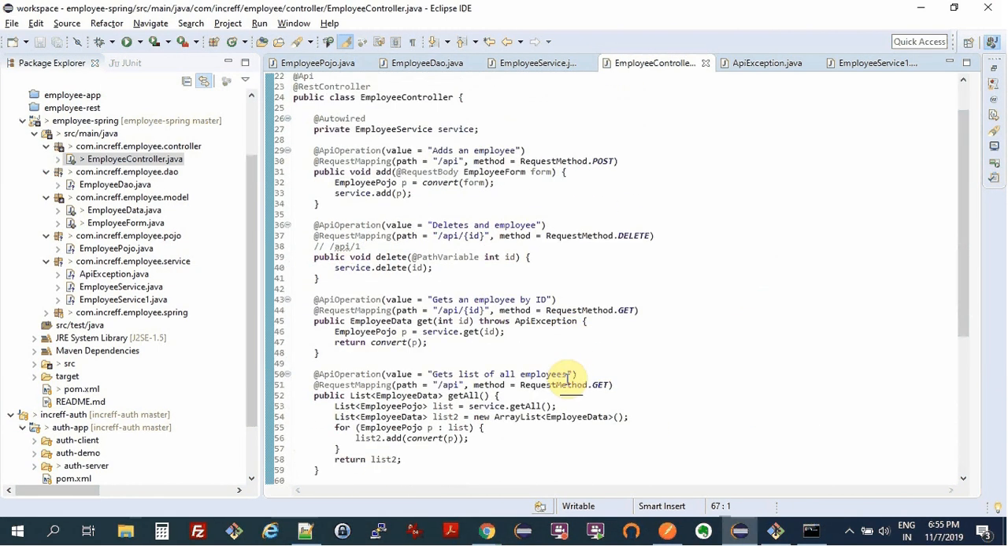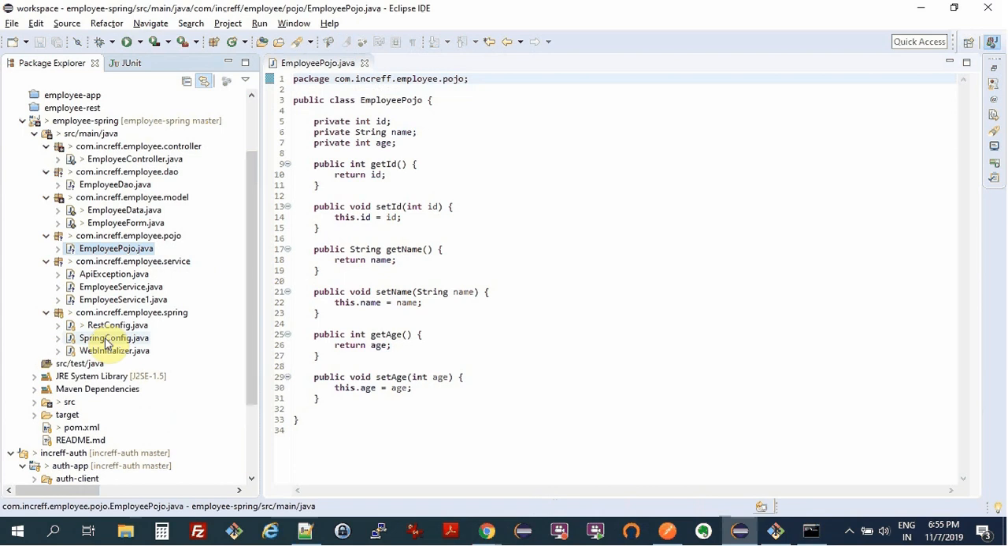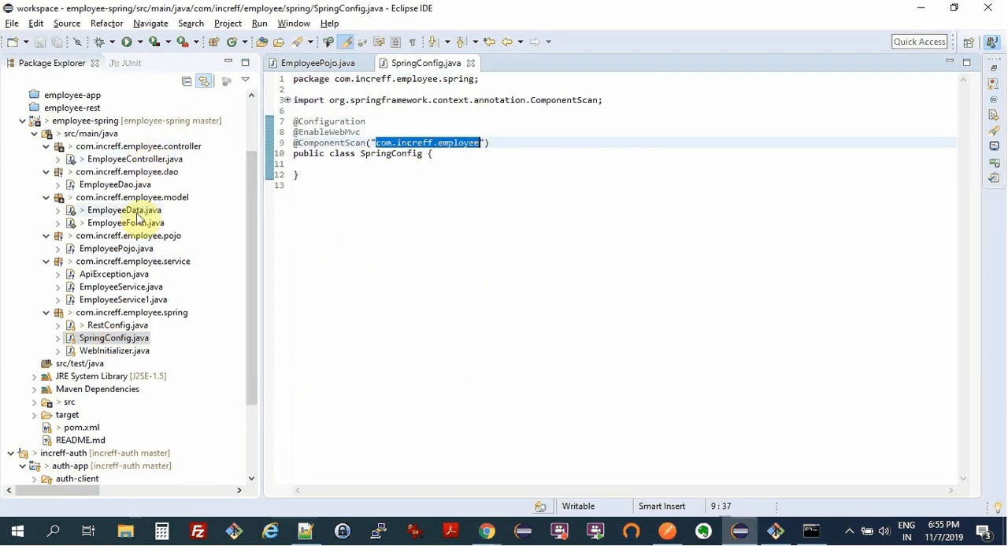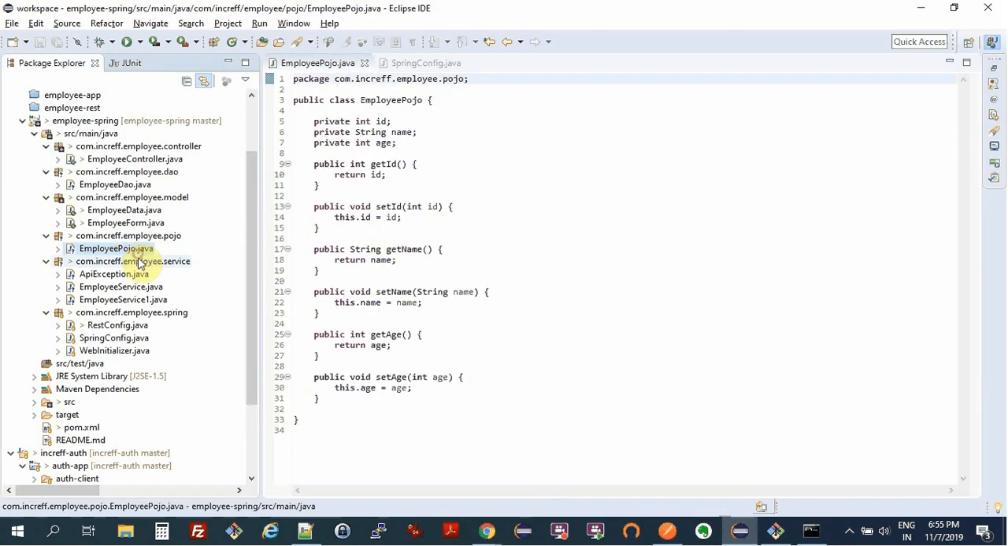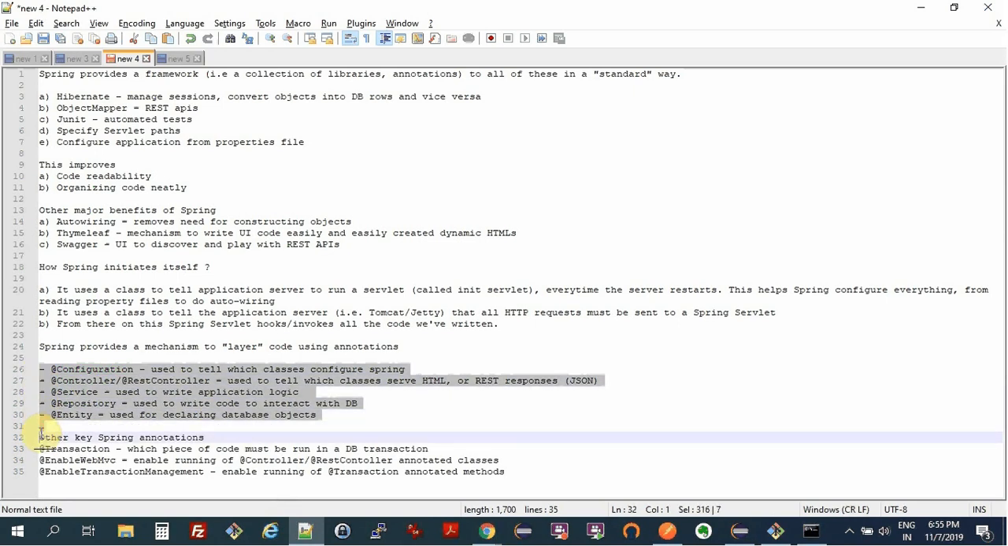I guess that's it. At least that's what I hope so. Just remember that Spring config scans all the classes in this package. So our Pojo, service, controller, DAO, all these classes will get scanned and properly initialized and auto-wired. So we have covered more or less all the annotations over here.